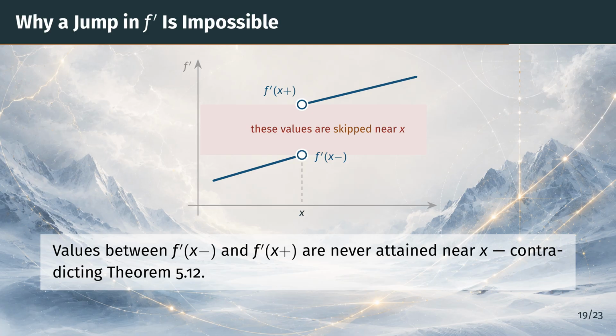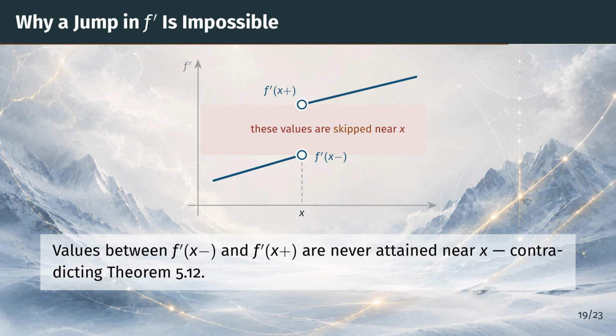The dashed line drops from the lower circle down to the point x on the horizontal axis, marking where the jump happens. The shaded pink band between the two circles is the gap. Near x, the hypothetical derivative takes values just below the band on the left side and just above the band on the right side, but nothing inside the band.